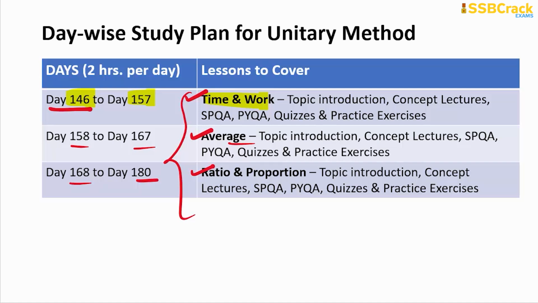So by the 180th day you are done with the preparation till the unitary method. And I hope you now know what those 7 topics are which come under the main topic unitary method in the CDS mathematics syllabus.